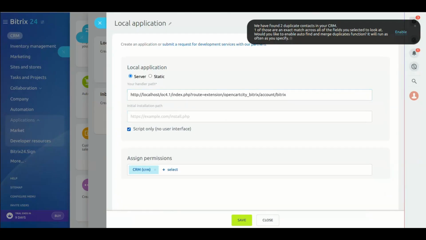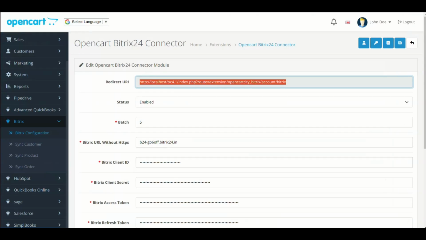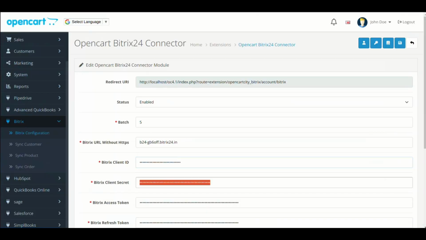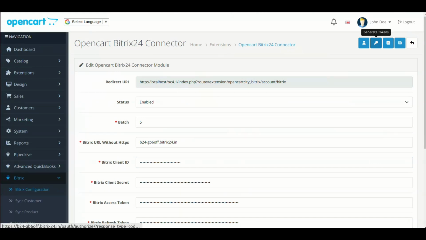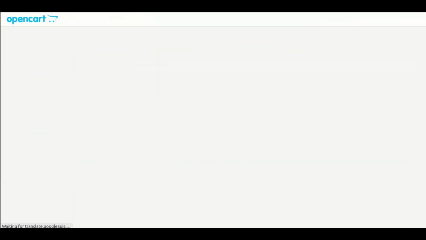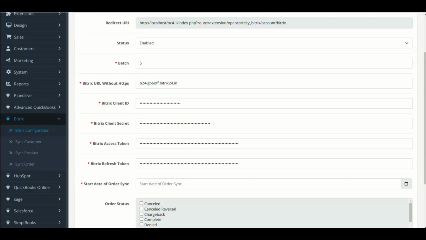Click Save. Now copy Client ID, paste in Module Setting in the respective field. Now copy Client Secret, paste in Module Setting in the respective field. Click Save. Now click the Keys button to generate tokens. Once it is connected, it will refresh the configuration page and you will see that tokens are generated.